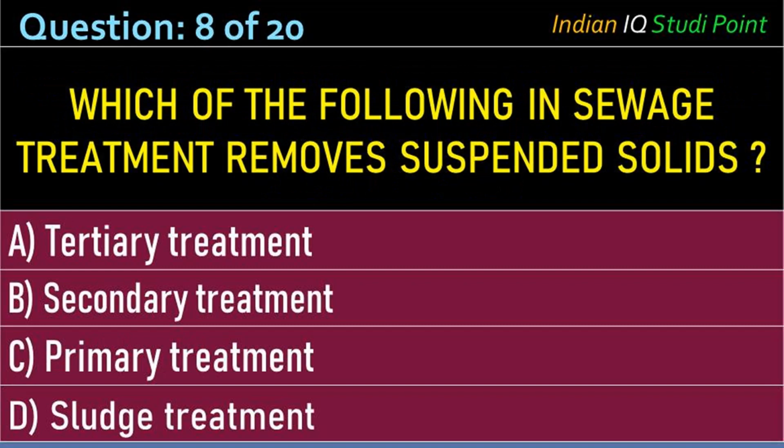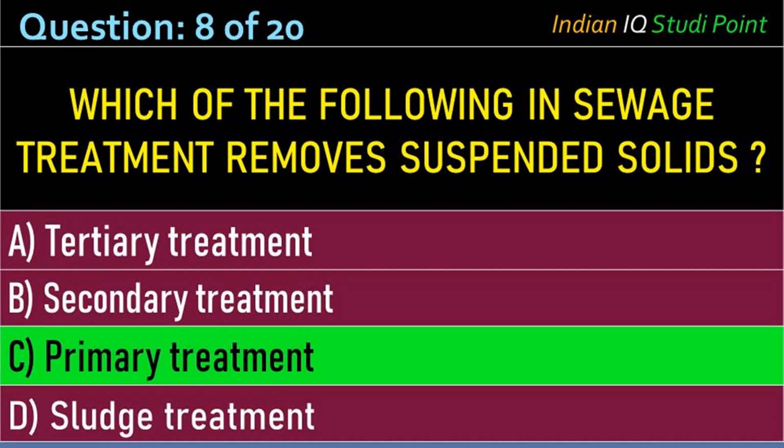Coming to the next question, which of the following in sewage treatment removes suspended solids? Option A, tertiary treatment; B, secondary treatment; C, primary treatment; D, sludge treatment. And the correct answer is C, primary treatment.